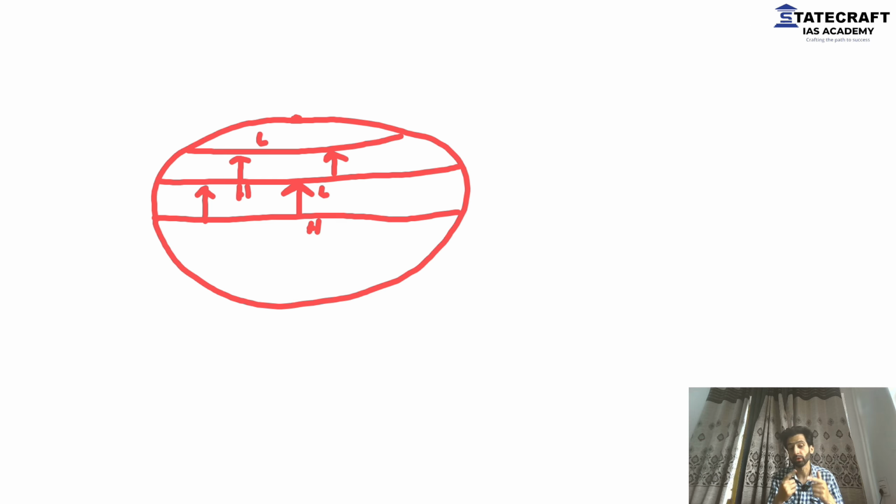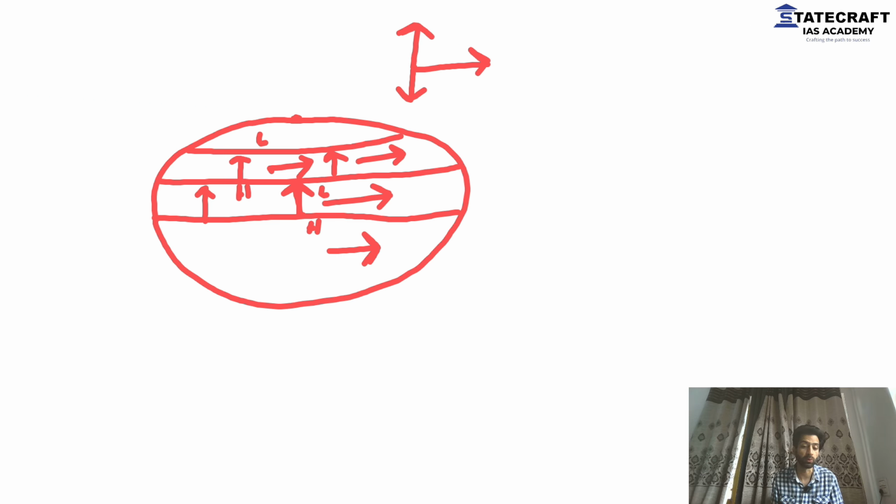Now, revise what I told you in gradient wind. I told you, whenever we have a pressure gradient force like this, in the upper atmosphere, there is no frictional force. Coriolis force will balance out the two and the wind will start to blow in this direction. So instead of blowing like this, the wind will start to blow like this. Between the pressure gradient force and Coriolis force, this is exactly the direction of wind. This is how the wind will start to blow. And this is what a jet stream is.